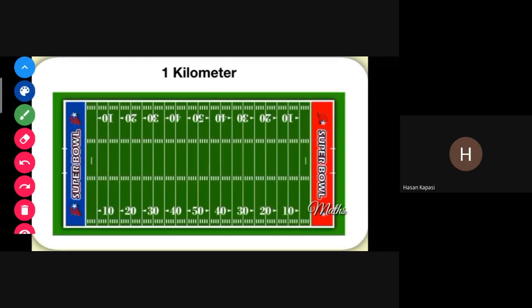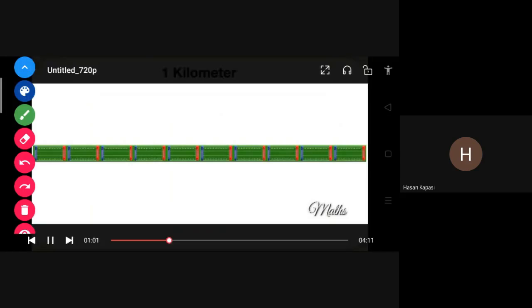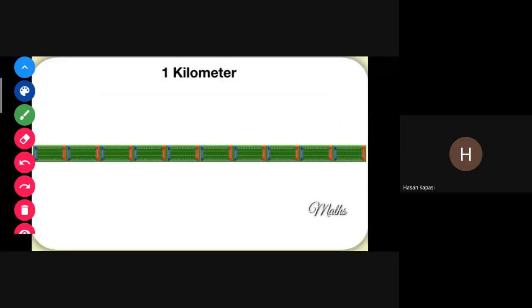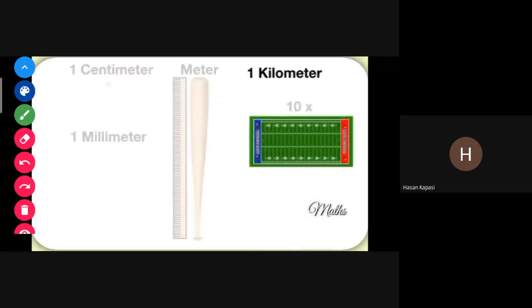Now kilometer we need. If you have seen beside a road, it is written that this place is this many kilometers away. Have you observed that when you are going somewhere? Yes, ma'am. On the roadside stones it is written that this many kilometers are left. Or ma'am, boards come with all the cities. Yes.